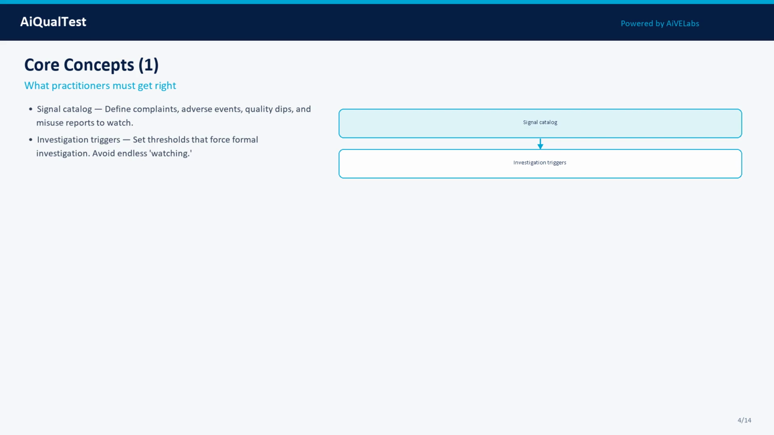Concept 2: Investigation Triggers. Set thresholds that force formal investigation. Avoid endless watching. Concept 3: Population Shifts. Monitor whether user mix or input domains changed. Performance can silently degrade. In practice, treat each of these as a measurable property: define what good looks like, attach evidence, and track it across model, prompt, data, and tooling changes.